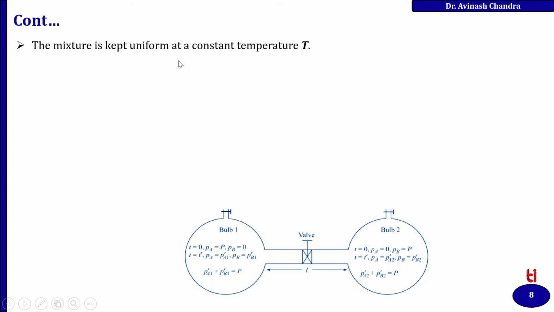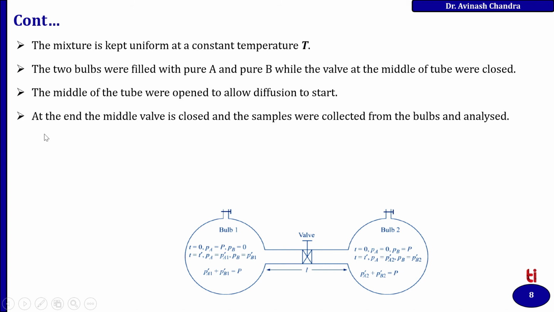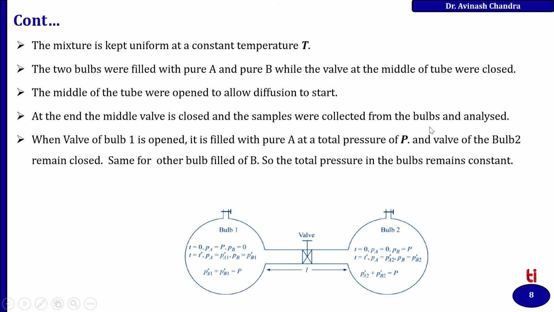So the mixture is kept uniform at constant temperature T. The two bulbs were filled with pure A and pure B, while the bulb at the middle of the tube was closed. The middle of the tube was opened to allow diffusion to start. At the end, the middle bulb is closed and the sample was collected from the bulbs and analyzed.